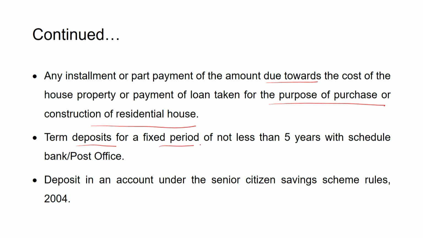Term deposits for a fixed period of not less than 5 years with a scheduled bank or post office are also allowed under this section. A deposit in an account under the Senior Citizen Saving Scheme Rules of 2004 is also allowed. So, in this section you can claim the contribution made in any of such investments or expenses, and a maximum deduction of 1.5 lakh rupees can be claimed by the assessee.